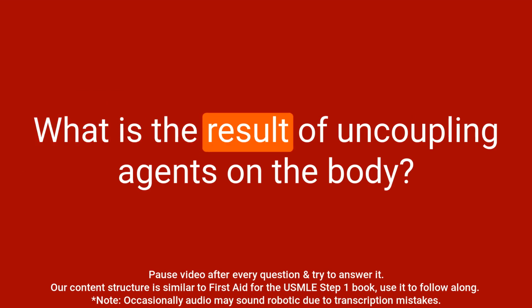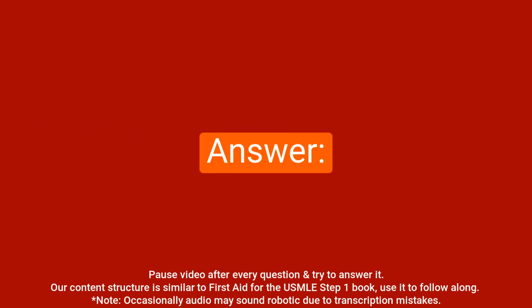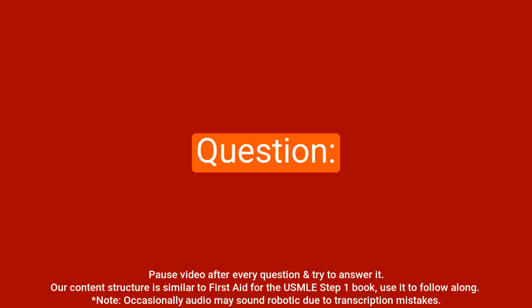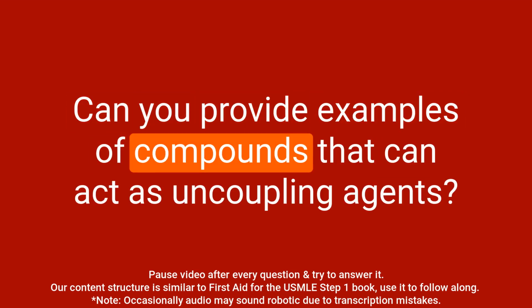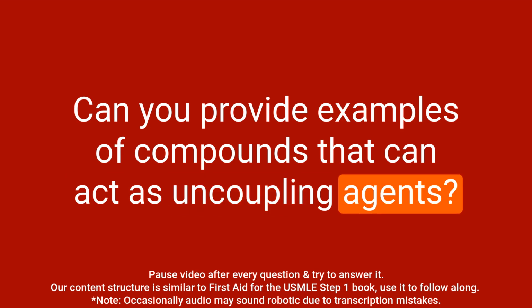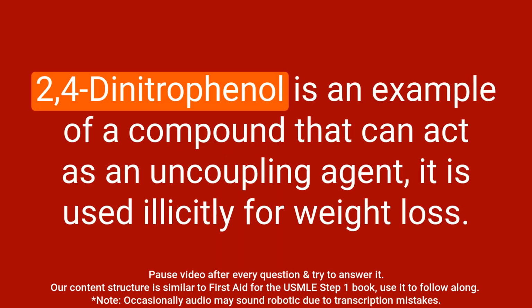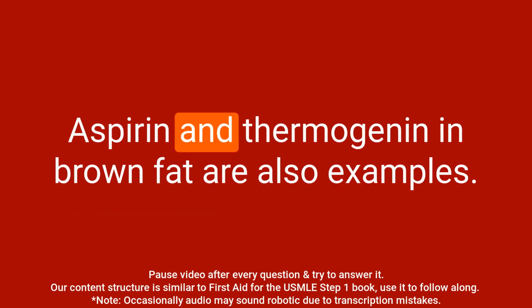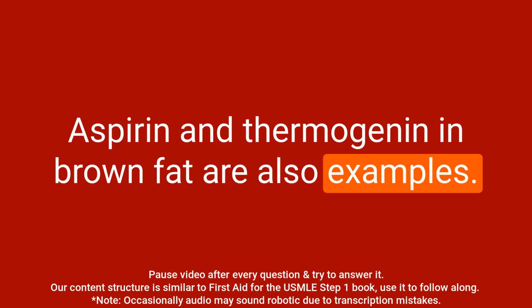Question: what is the result of uncoupling agents on the body? Answer: the use of uncoupling agents can cause the body to produce heat. Question: can you provide examples of compounds that can act as uncoupling agents? Answer: 2,4-dinitrophenol is an example of a compound that can act as an uncoupling agent. It is used illicitly for weight loss. Aspirin and thermogenin in brown fat are also examples.